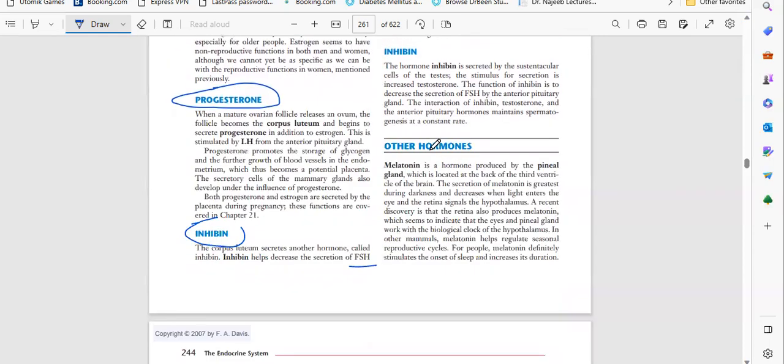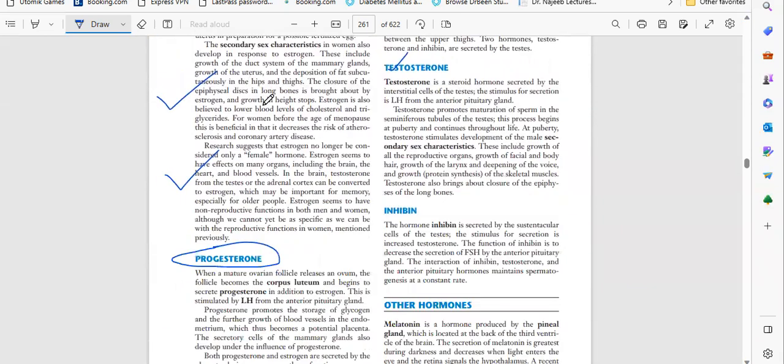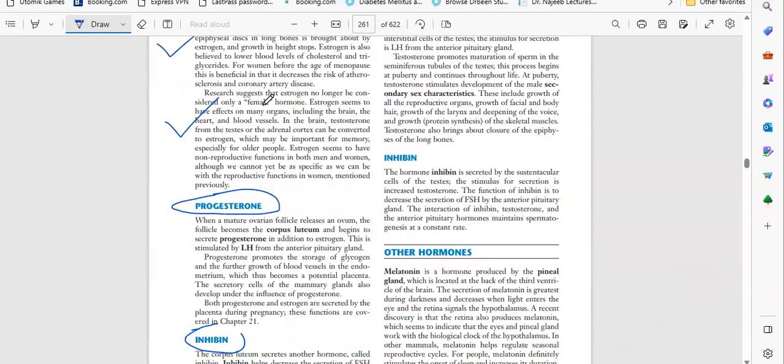So it inhibits and stops the secretion of FSH, because after the first stage, the estrogen stage has ended, the progesterone stage starts.